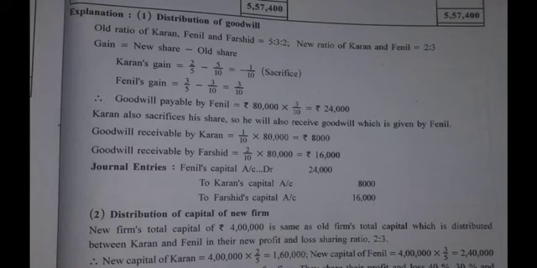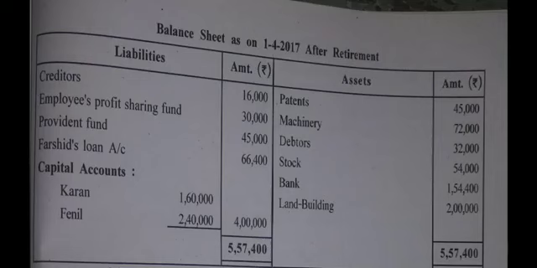Alright? So you will solve this on your own. You will post this journal entry in the partners' capital accounts that we have prepared. You are supposed to do this on your own, as I said that it will not be repeated in each and every sum. In case you have any difficulties, you can write it in the comment section, or else we can also solve it in the doubt session which is conducted at regular intervals. Alright? Fine, let us see the next adjustment.